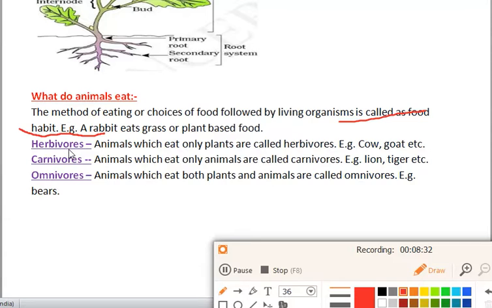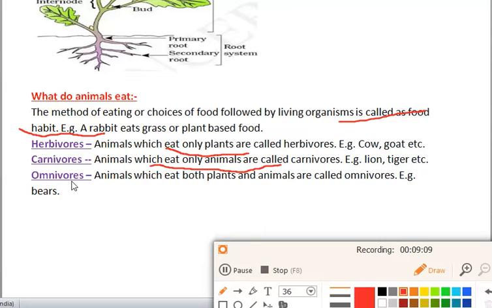First is herbivores. Herbivores comes from the word herbs. The animals which eat only plants are called herbivores. You have to remember this one. Examples: cow, goat, etc. What do they eat? Grass, plants, etc. Next is carnivores. The animals which eat only animals are called carnivores. Examples: lion, tiger. They eat other animals, so they are called carnivores.